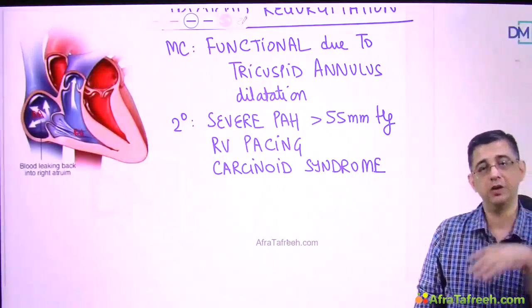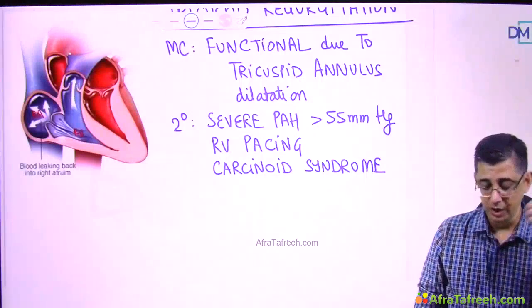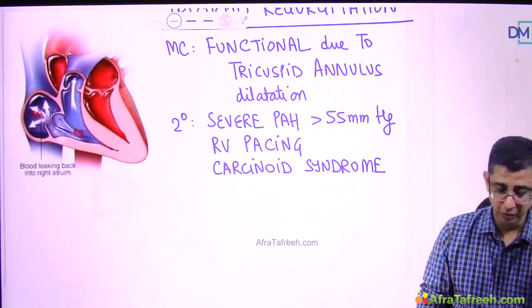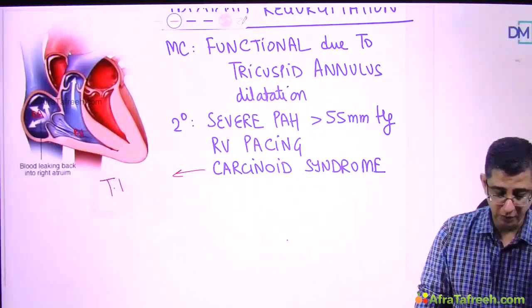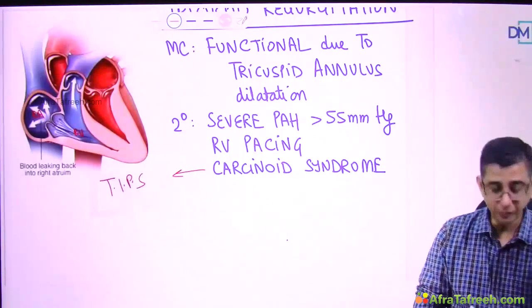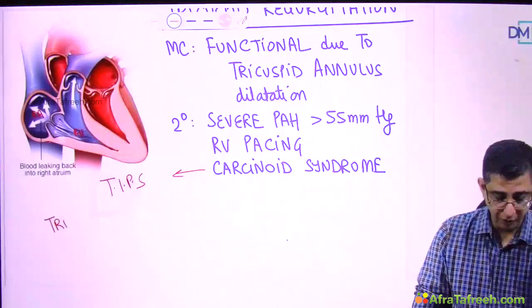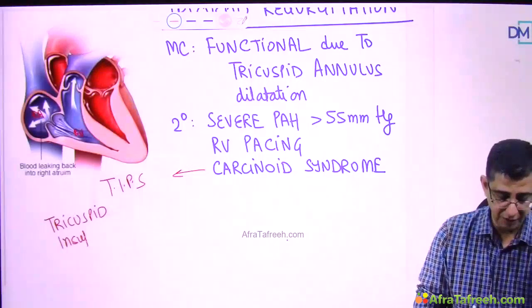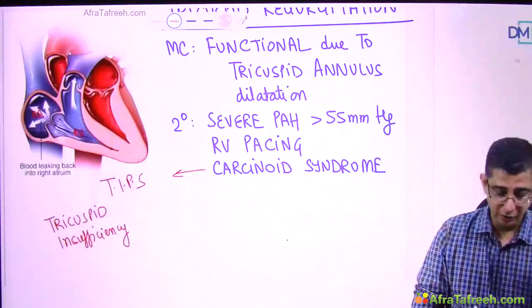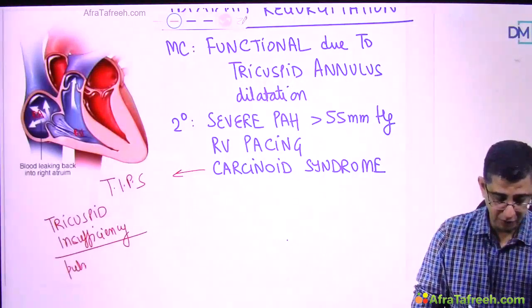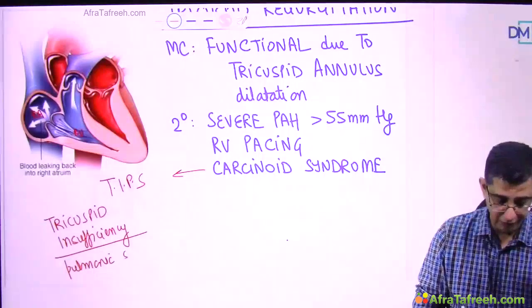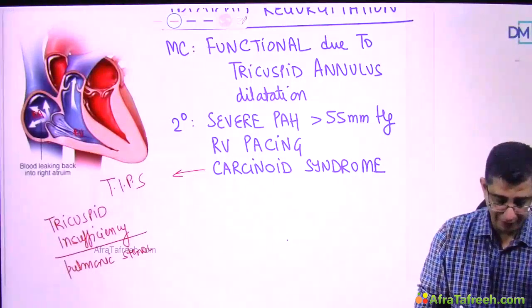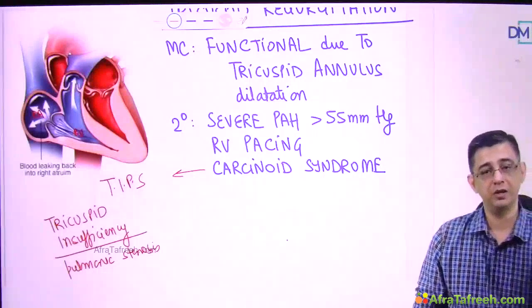They can damage the left side of the heart, they can damage the right side of the heart. So in carcinoid syndrome, I want you to remember a mnemonic for the valvular lesion, which is TIPS. TIPS would stand for the topic that we're studying, tricuspid insufficiency, tricuspid regurgitation. For convenience of the mnemonic, remember TIPS. Tricuspid insufficiency and pulmonic stenosis are two valvular lesions that are seen with carcinoid heart disease, with tricuspid regurgitation being